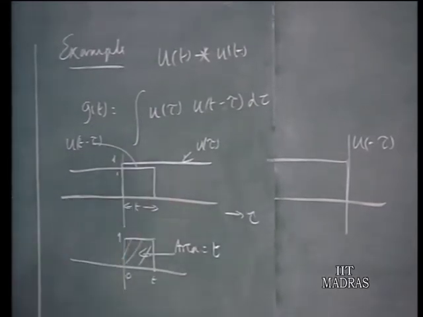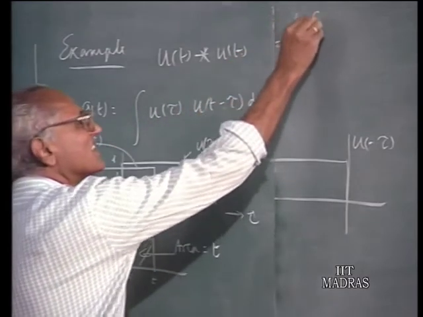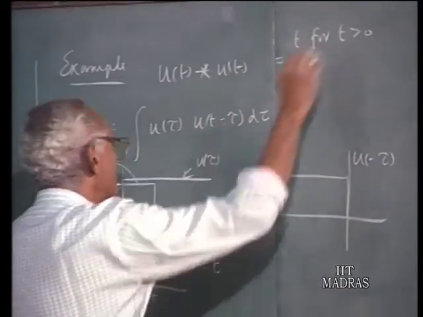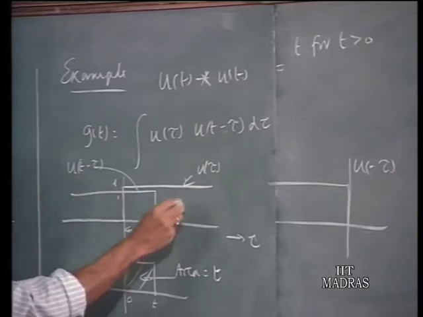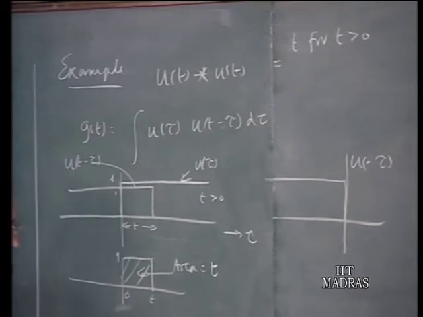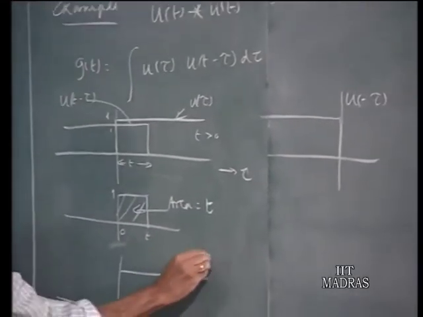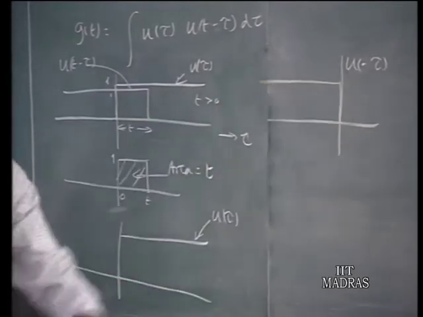Therefore, the result of u t convolved with u t is going to be t for positive t. So, we can say this is t for t greater than 0 because we have shifted in the forward direction. Now, let us imagine what happens for negative t. What you have pictured here is for t greater than 0. What happens when t is less than 0? So, this is u tau, this is u of minus tau.